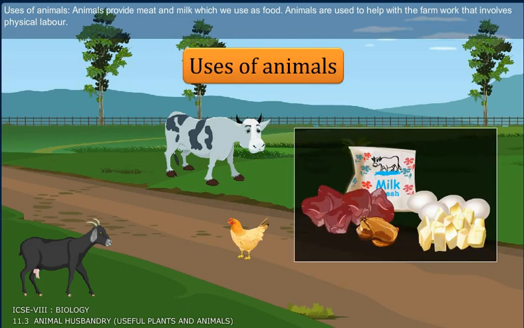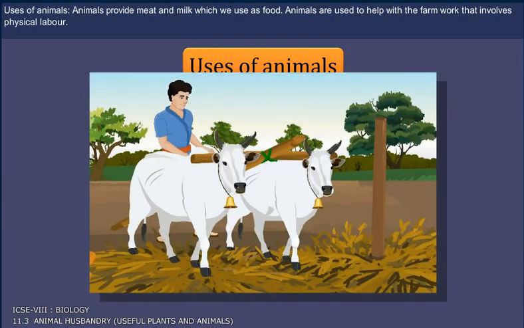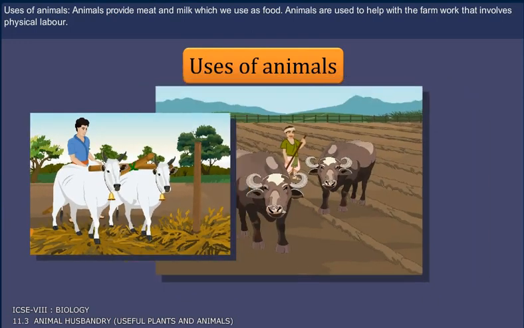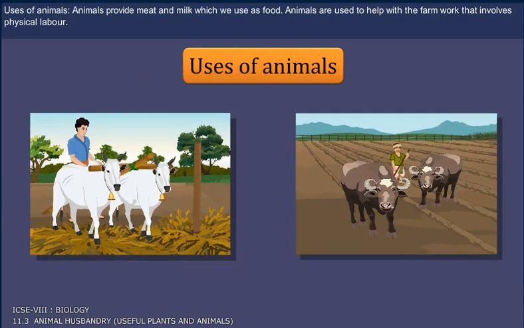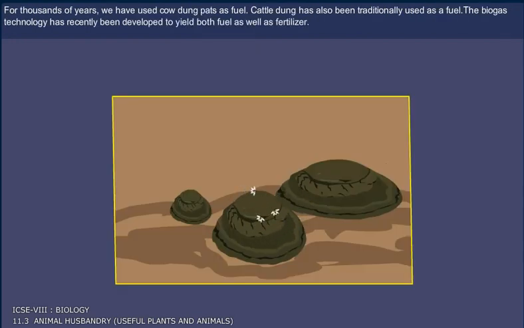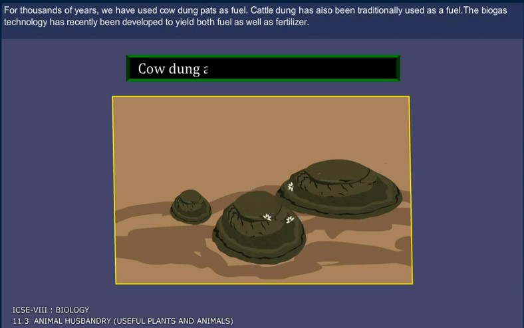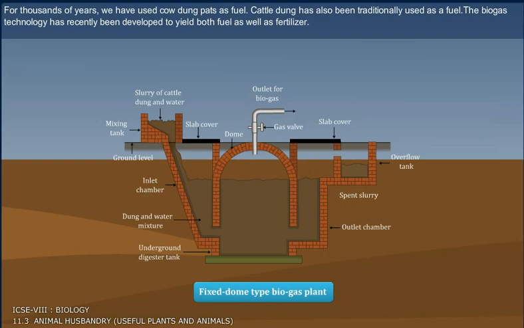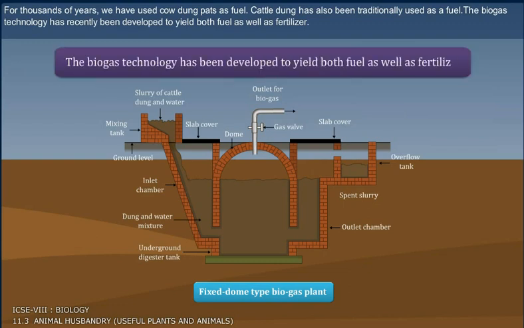Uses of animals. Animals provide meat and milk which we use as food. Animals are used to help with the farm work that involves physical labor. For thousands of years, we have used cow dung pads as fuel. Cattle dung has also been traditionally used as a fuel. The biogas technology has recently been developed to yield both fuel as well as fertilizer.